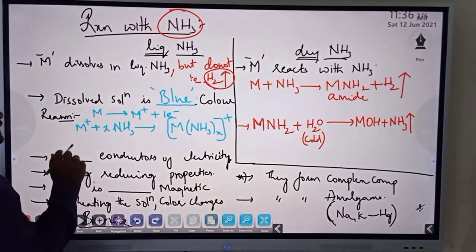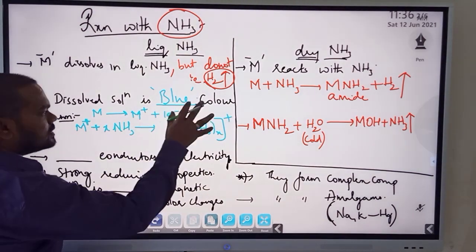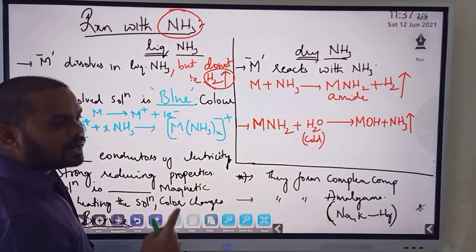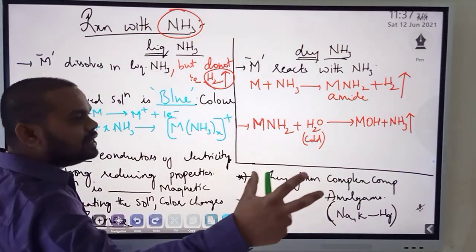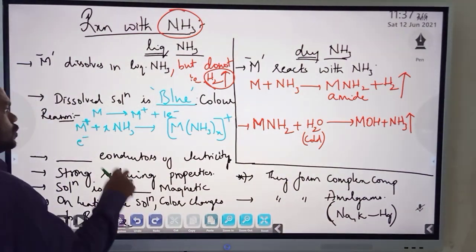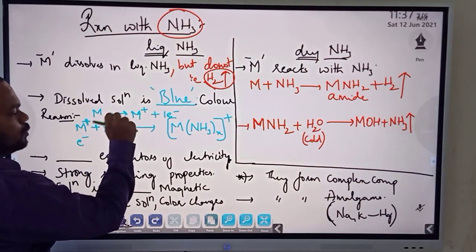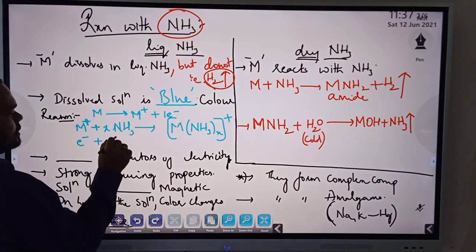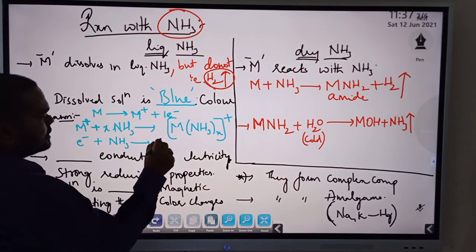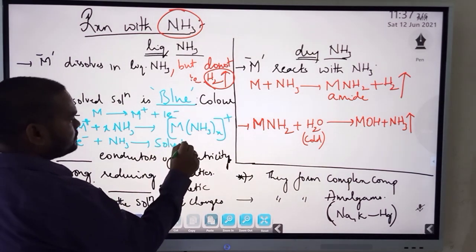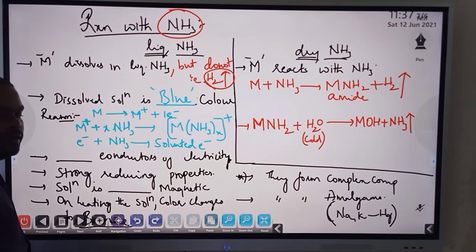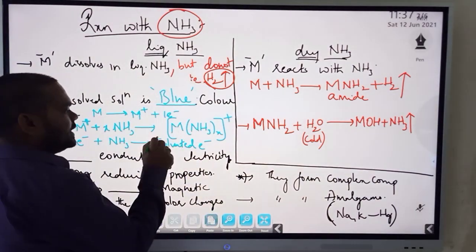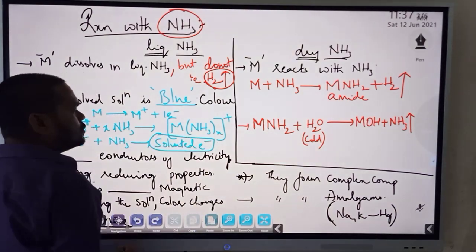Positively charged. Similarly, the charge is not left, the charge is still there, and the electrons that are liberated, it is not like one sodium atom or one metal atom. There are many millions and trillions of atoms, and those metal atoms will liberate more and more metal ions and a huge number of electrons. Those electrons are surrounded again by ammonia, and we call them solvated electrons. In other words, the electrons will be present in the solution.